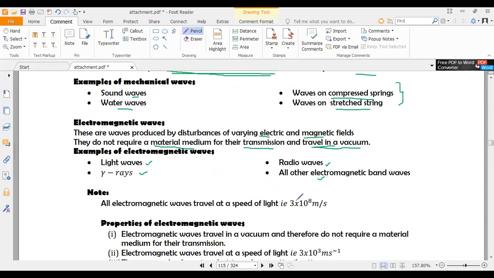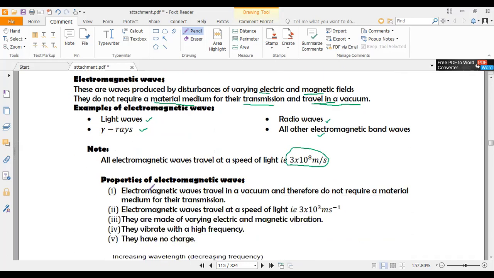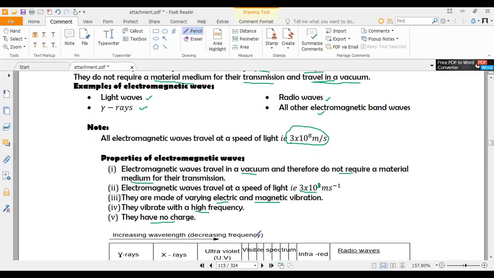All electromagnetic waves travel at the speed of light, which is 3 times 10 exponent 8 meters per second. Among the properties of electromagnetic waves, they can travel in a vacuum, meaning that they don't require a material medium for their transmission. They travel at the speed of light, 3 times 10 exponent 8 meters per second. They are produced by varying electric and magnetic fields. Then they vibrate with a high frequency and they have no charge.